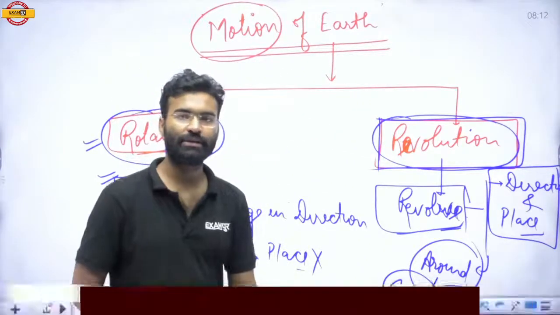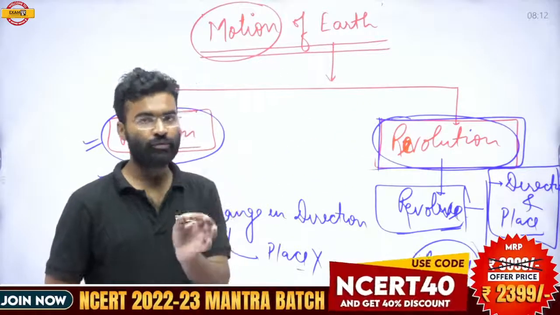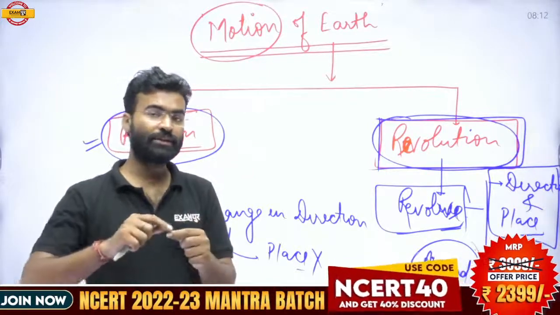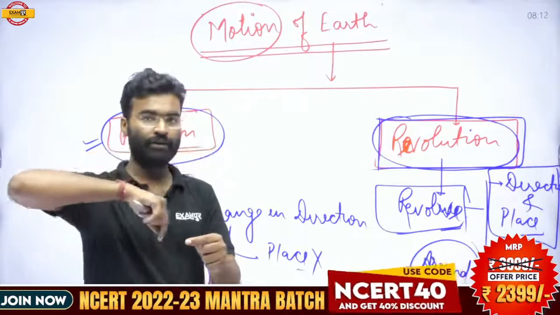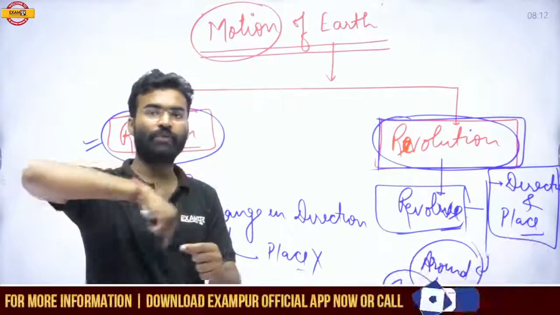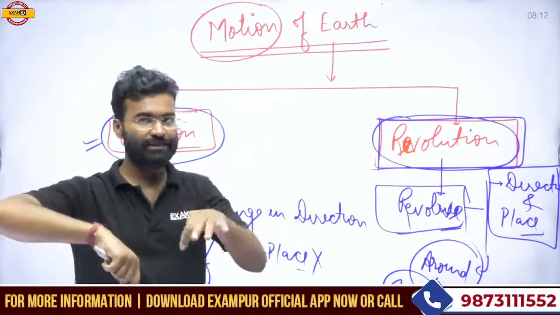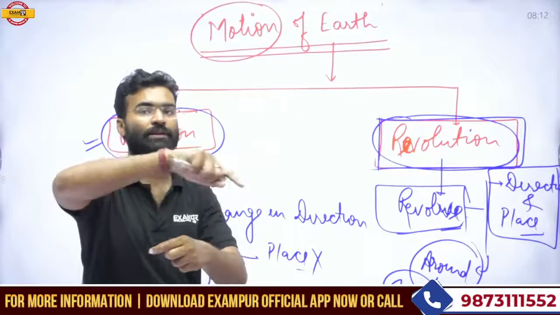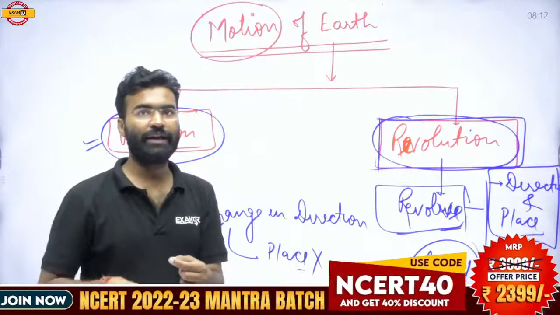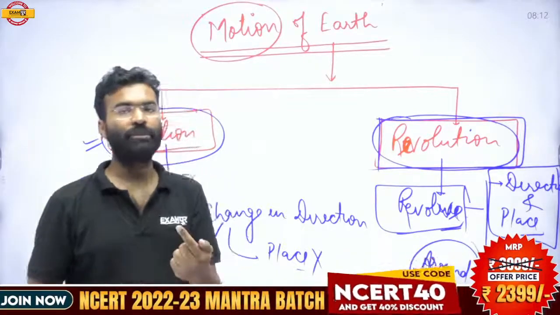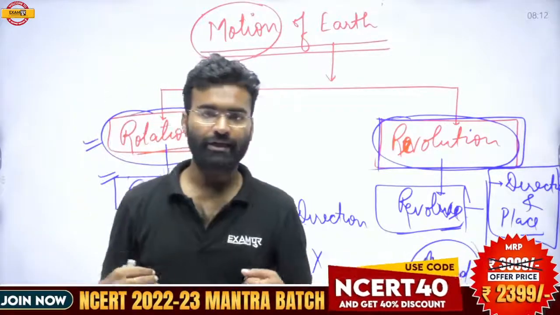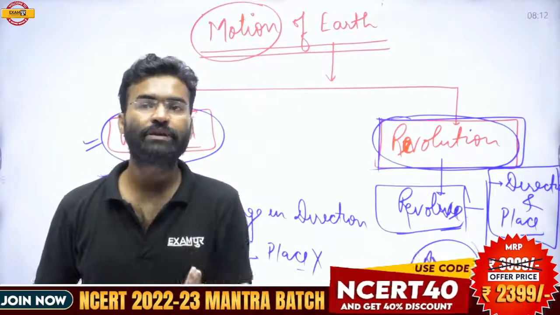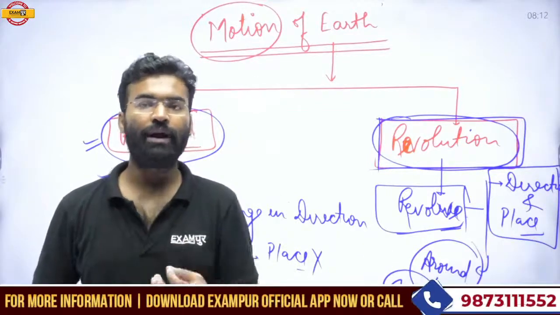You should know what revolution is. Revolution is the movement of the earth in which the earth is revolving around the sun. The sun is the center point, and the earth is moving around the sun. Such type of movement is called revolution. If anybody commands me to revolve, I will ask, around which?